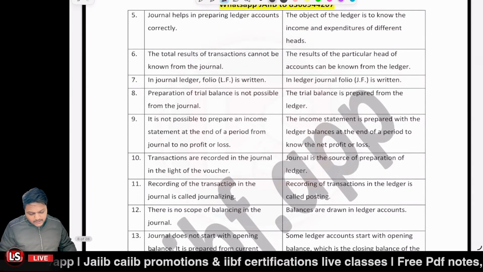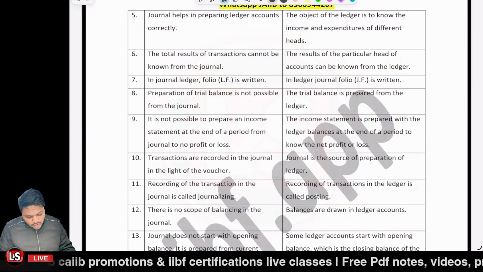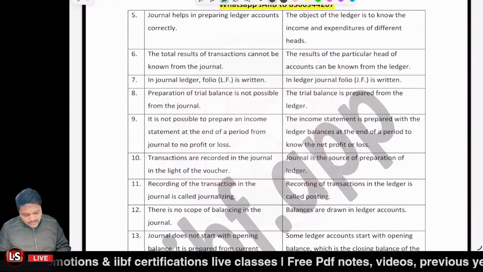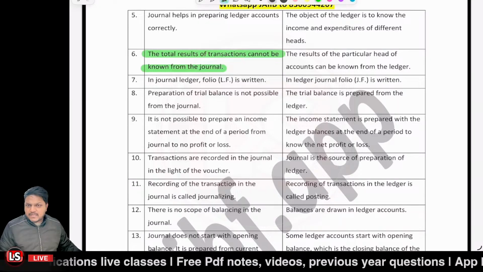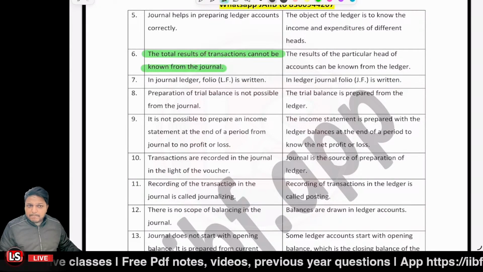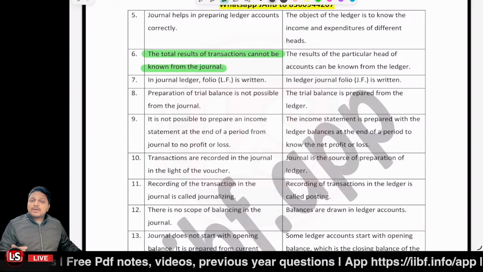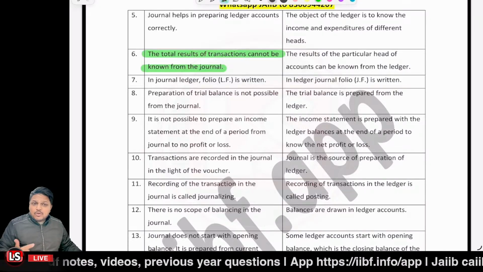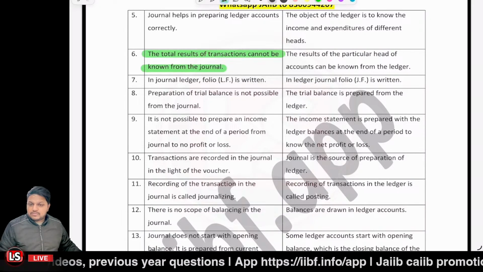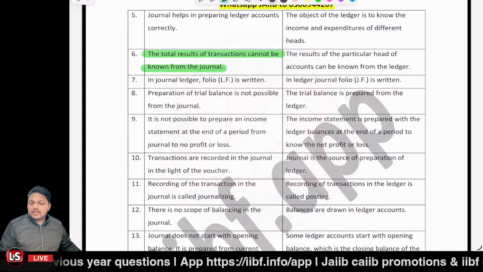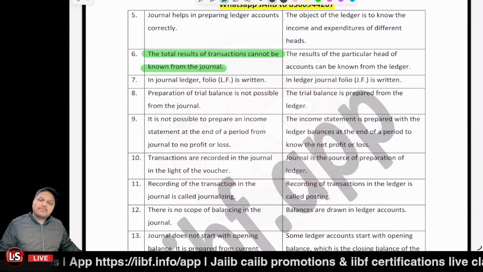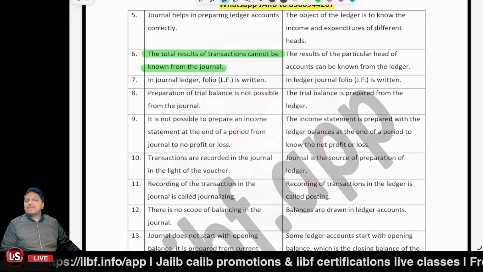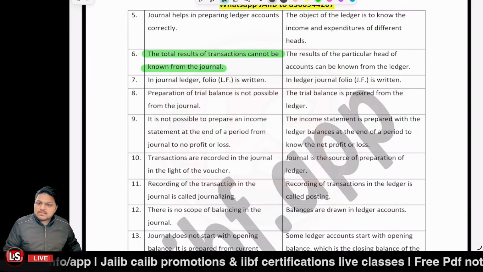Further, it says the total results of the transactions cannot be known from the journal. Very much important. You cannot know the total of the results. It is not possible. But from the ledger, we can know the total of the particular account. Like from the above example also, we can definitely know which particular account is having what balance. We can know the total of the balances.